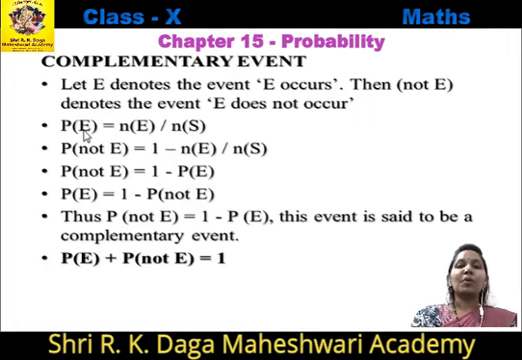Now we know the formula of P of E equal to Ne upon Ns. So the formula of P of not E is equal to 1 minus Ne upon Ns. Now we can replace this Ne upon Ns by P of E. That's why P of not E equal to 1 minus P of E. If we interchange these places, P of E by P of not E, we get P of E equal to 1 minus P of not E.